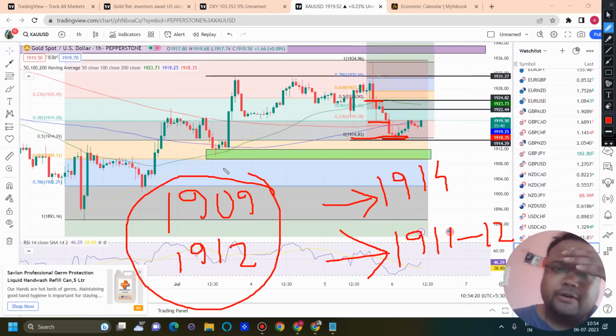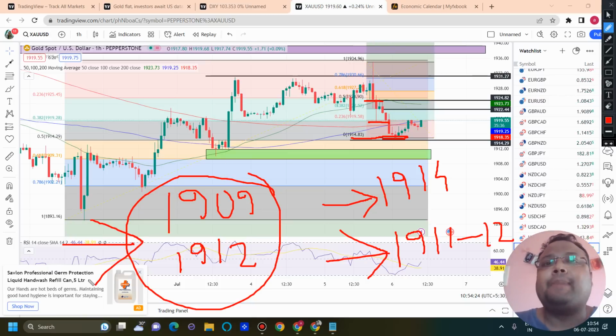If we combine both the factors, this is a good support zone where we can expect a bounce of at least 50 pips in the market. So during the day before news, you can look for a sell below 1914. Try to exit quickly around 1911, 1912, because the market will be hitting the next support.